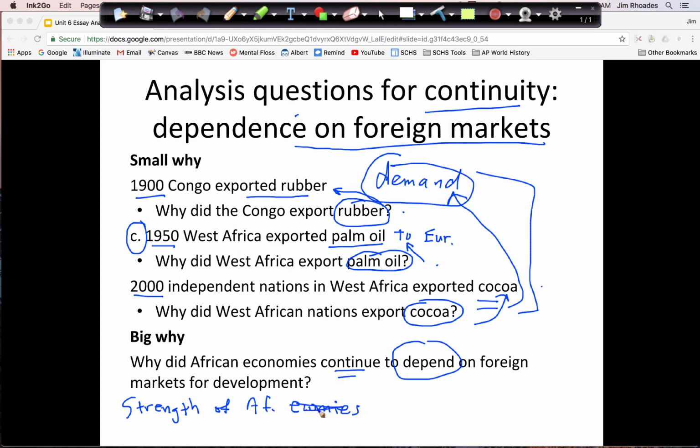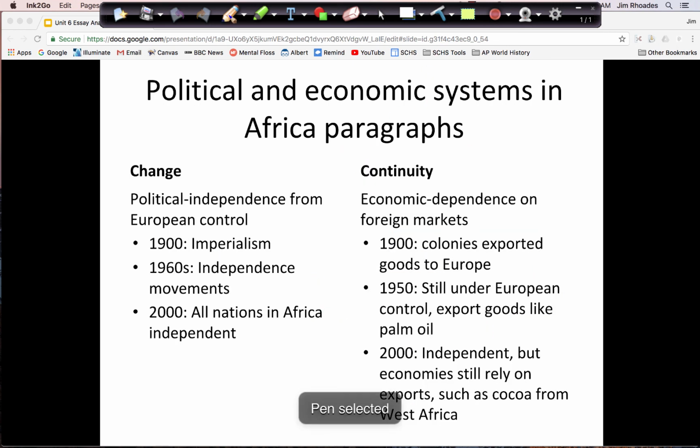This is a horrible spelling, but you get the idea. So the strength of the African economies can be something that I focus on in terms of why they're dependent on foreign markets. And that way I'll have a different thing to talk about in this big Y than the small y. And remember, this is focused on the evidence, and this is focused on the skill, in this case, the continuity. So let's look at the last slide to see what the outline would look like in general.